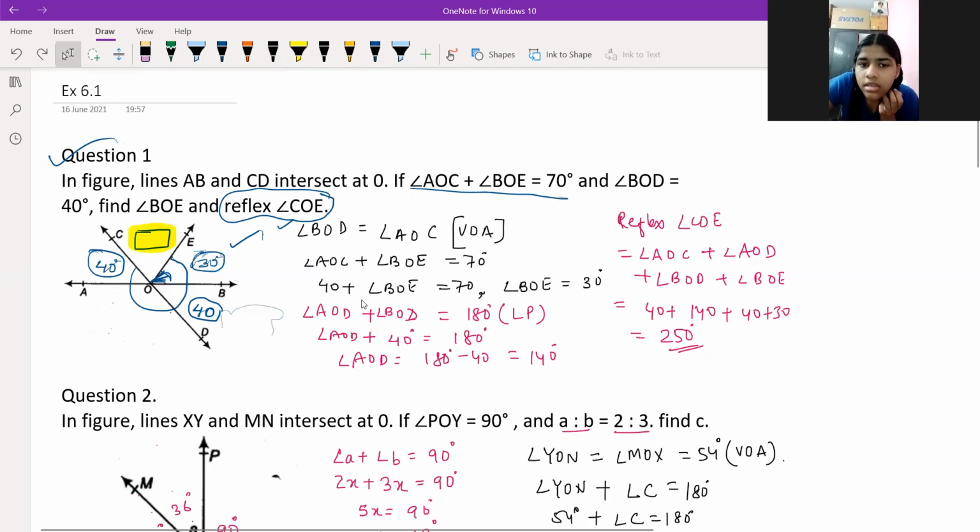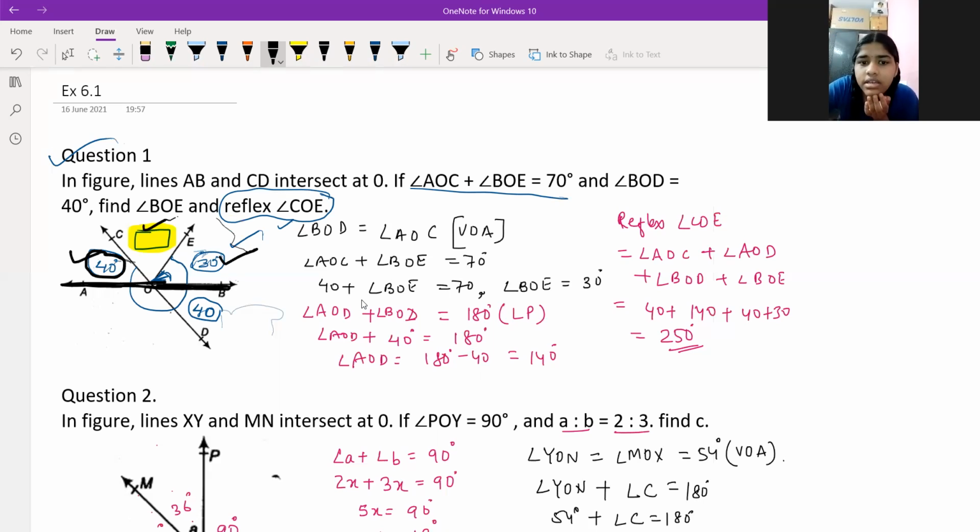See, the line AOB: the sum of all the angles on this line is equal to 180 degrees, correct? Yes, sir. This angle is 40, and this angle is 30. So what is COE? 180 minus the sum of 40 plus 30.